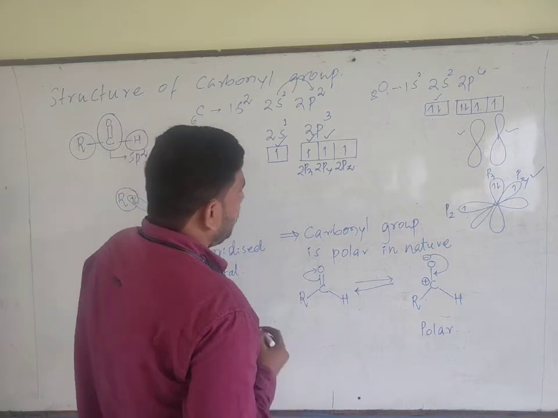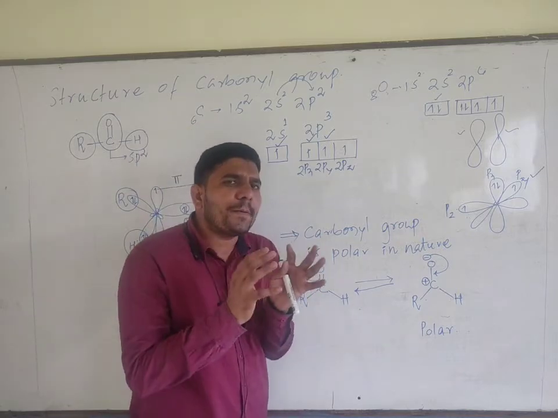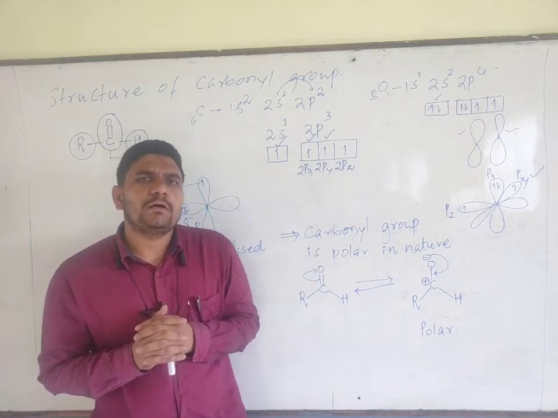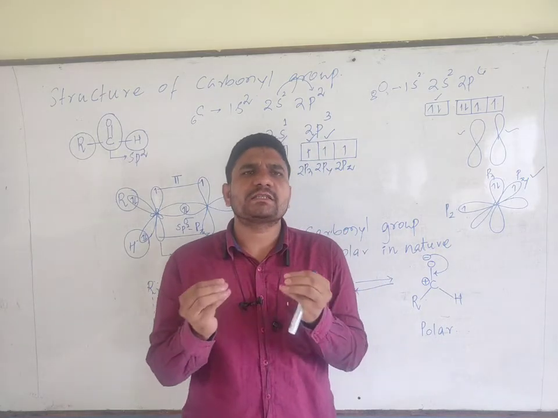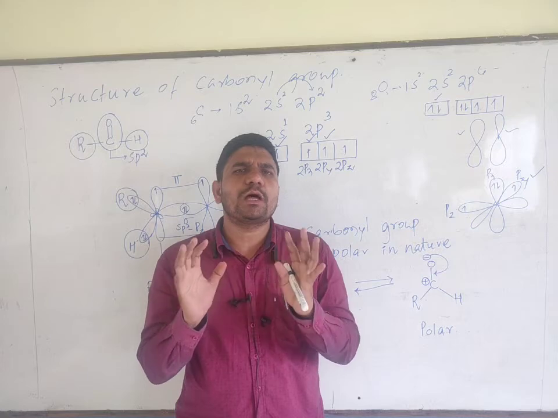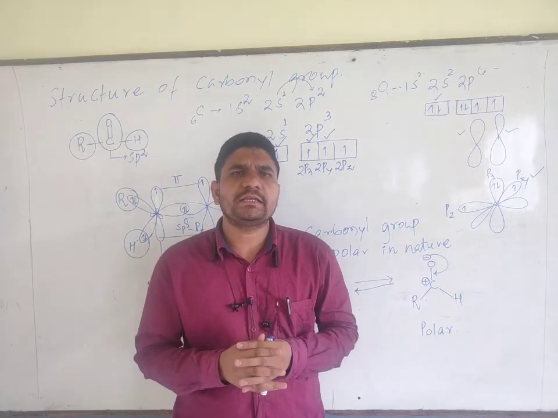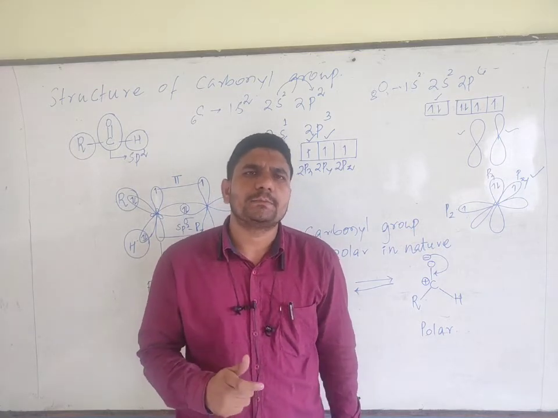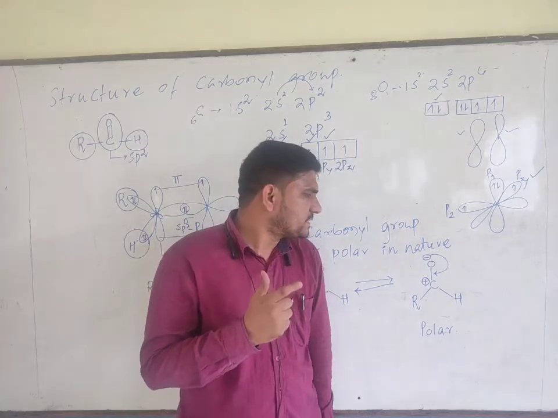Why is the carbonyl group of aldehyde and ketone polar? A question may be asked for 1 mark. This may be a question in the exam. How to write the answer? Listen carefully.